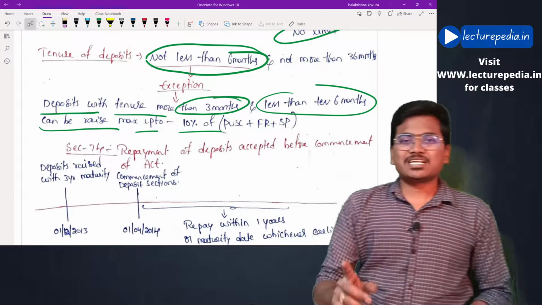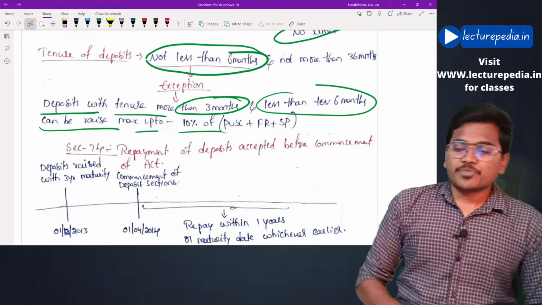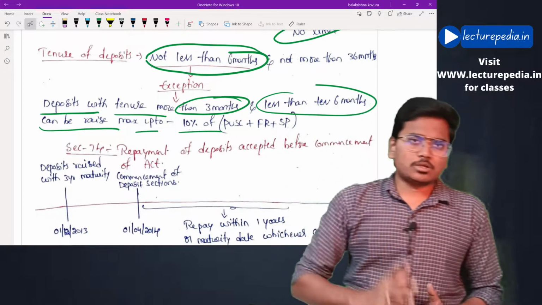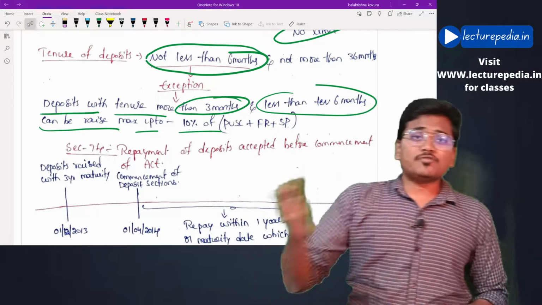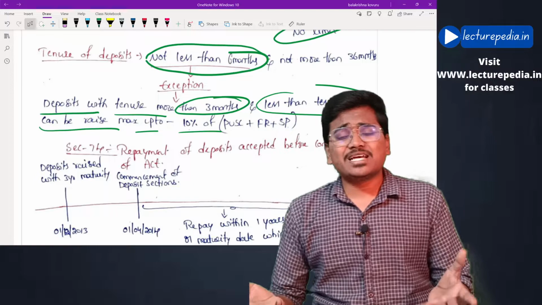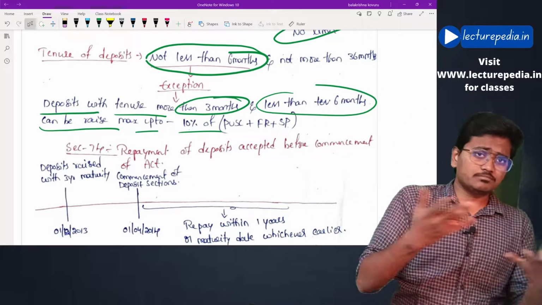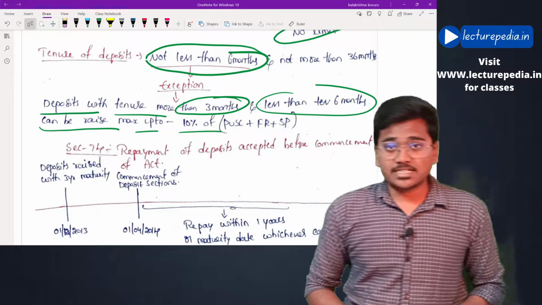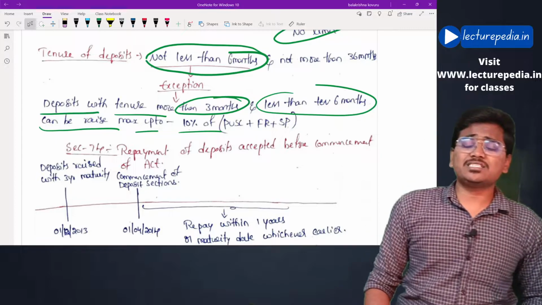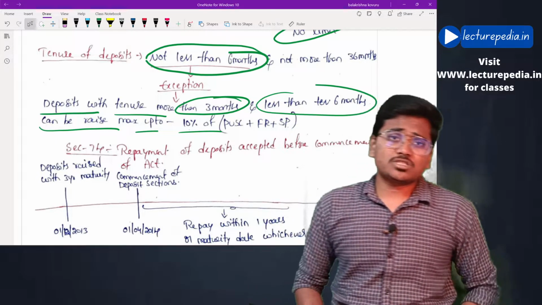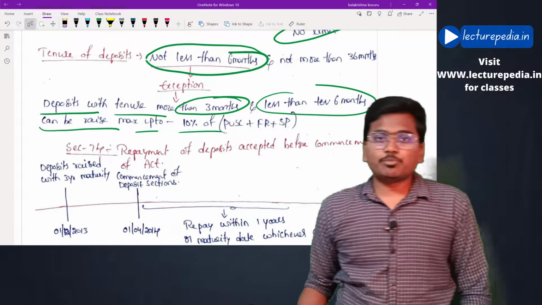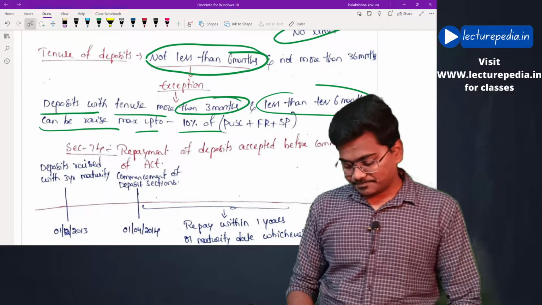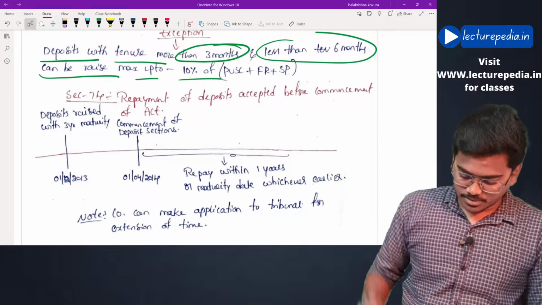Now moving to section number 74. Generally, if you see, these provisions related to deposits have come into existence from 1st of April 2014. Before 1st of April 2014, companies would have raised deposits under the previous Act, right? Now the requirement as per section number 74 is that all the companies which have raised deposits before 1st April 2014 have to repay those deposits within 1 year from the date on which these provisions come into existence. That is the requirement of section number 74.